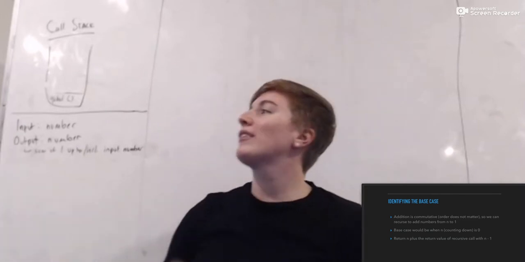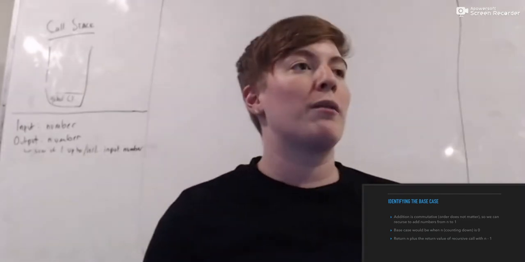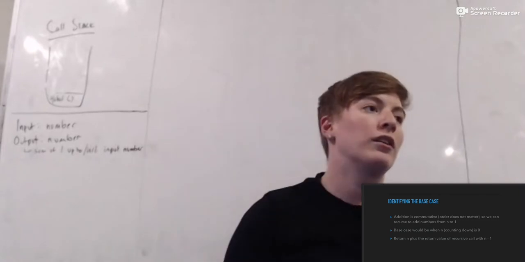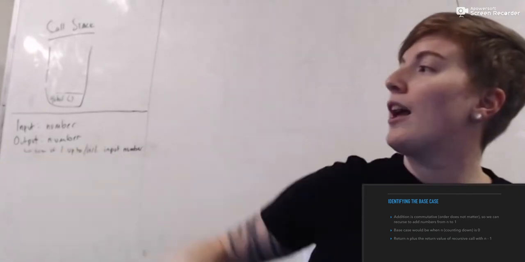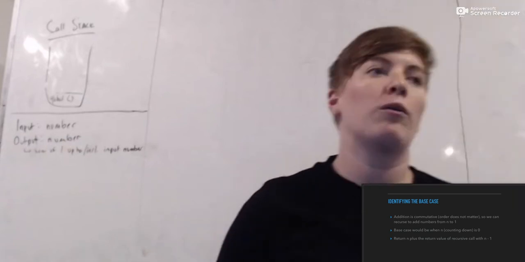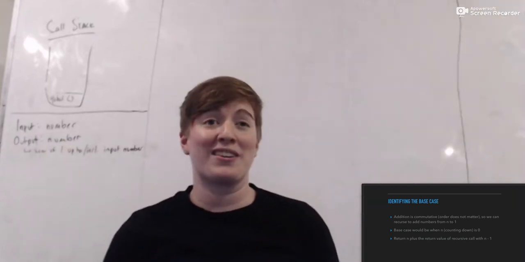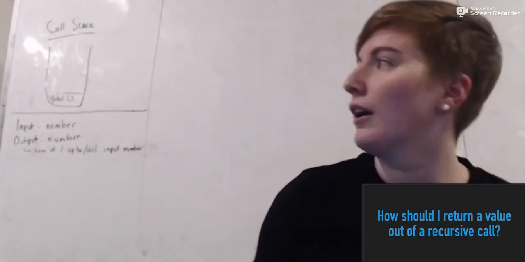Cool, yeah. So our base case is going to be when our input number is 0, we return something, and we'll see what that looks like in a second. Otherwise, we're going to return n plus the return value of the call with n minus 1. This is a lot of words, but let's look at it in code, right? That's what we're here for.